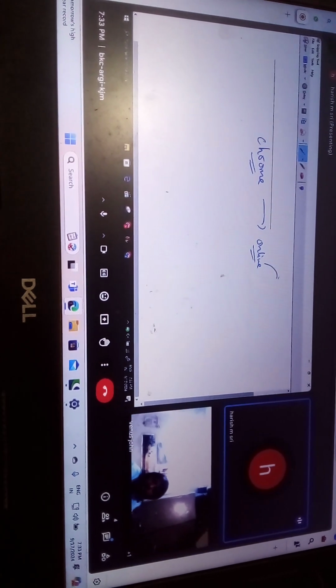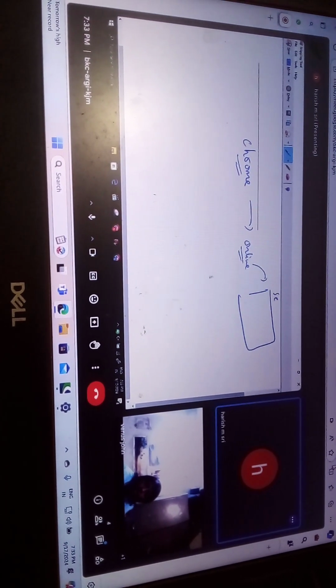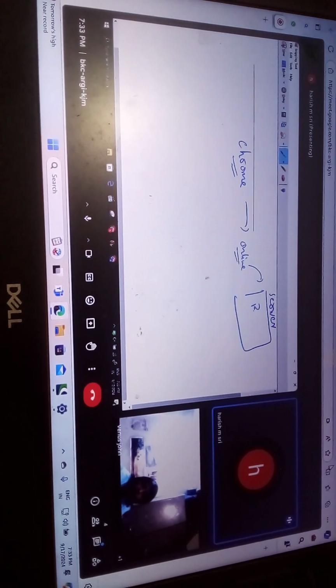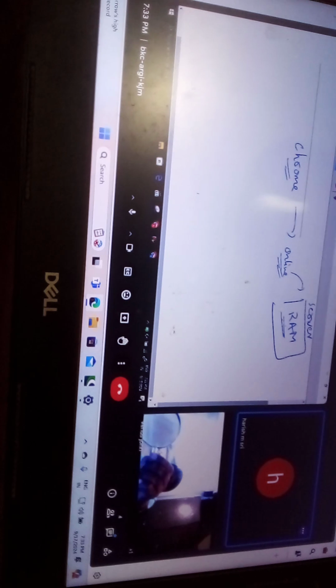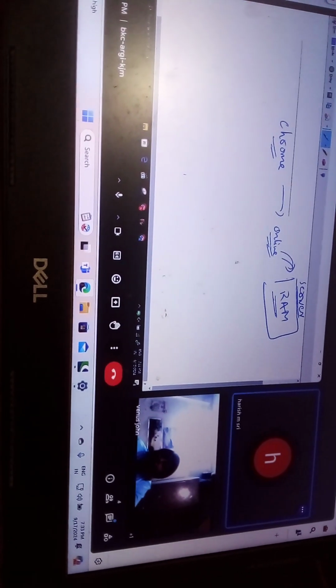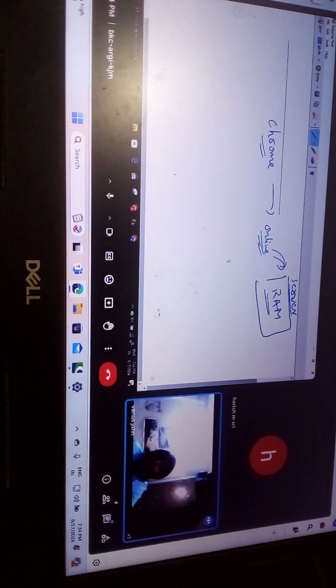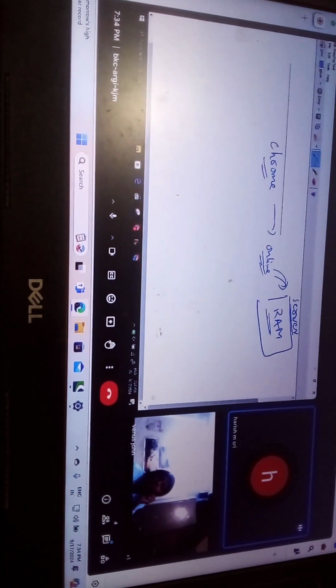The online compiler is basically a part of a server, which is providing you that RAM. It is a .com server, so from that server you are getting the RAM.